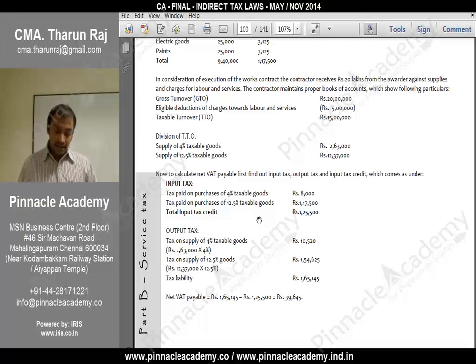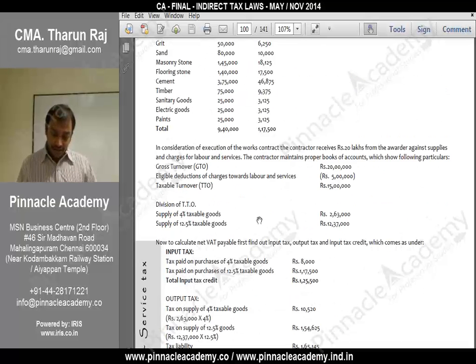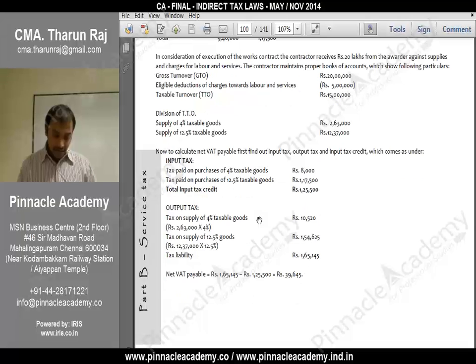And this division of taxable turnover, even on this 15 lakhs, the entire 15 lakhs is not taxable at a single rate. In this 15 lakhs also a portion is taxable at 4% and a portion is taxable at 12.5%. They have given it. See, all these things we need not work out. This is a case study, just for understanding's sake I am giving it here.